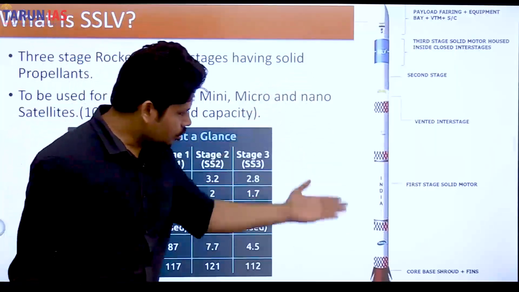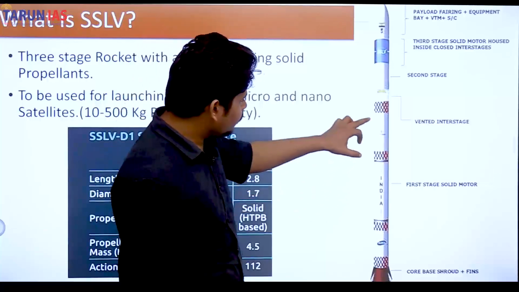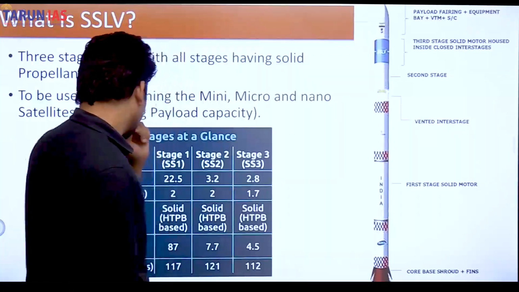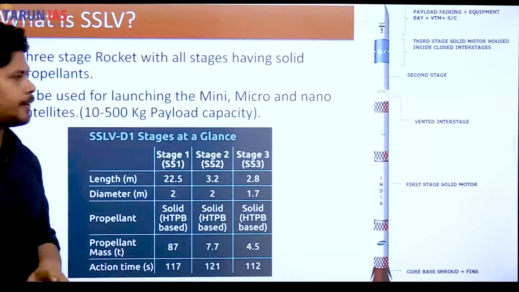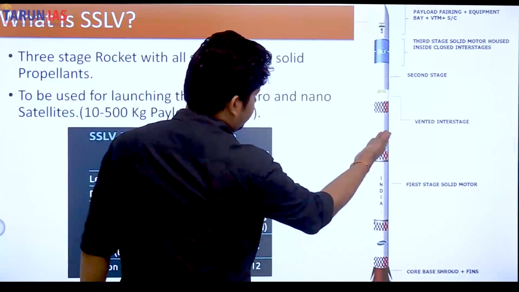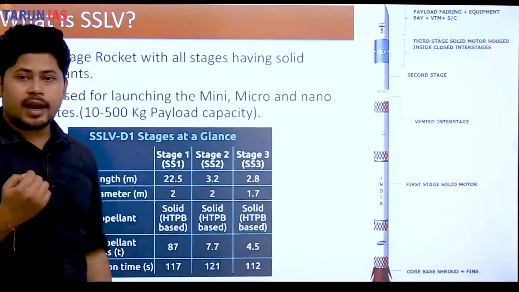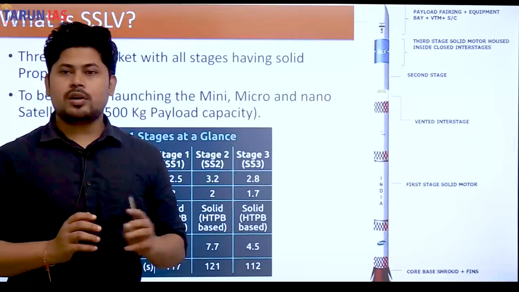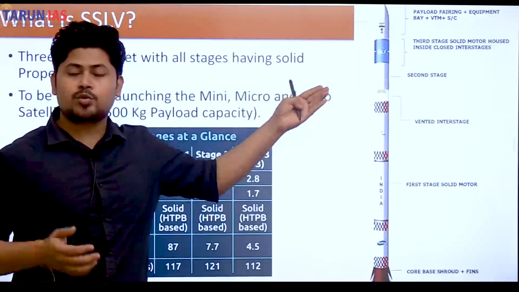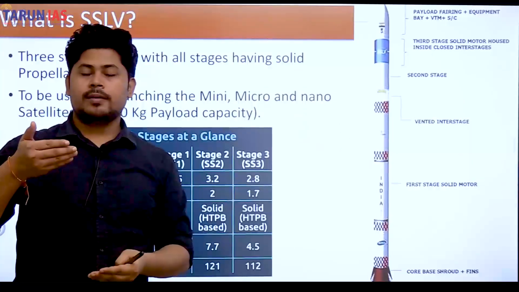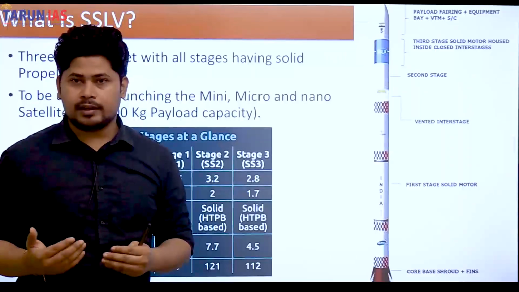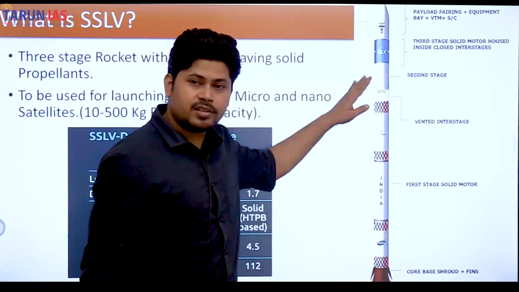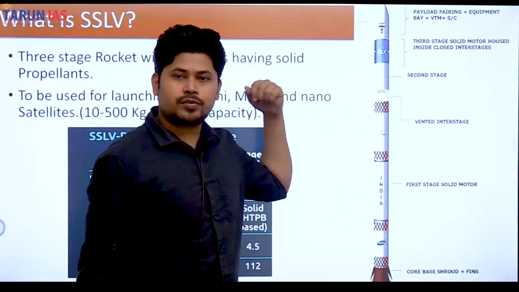Okay. So this is the rocket. This is the first stage. First stage is the longest stage. It is 22.5 meters in height. First stage rocket is the rocket which is used for most of the time, because a rocket has to fly at a very high speed to escape the Earth's atmosphere. It has to reach an escape velocity, right? The first stage is the largest stage that burns and takes it off the atmosphere of Earth, right?